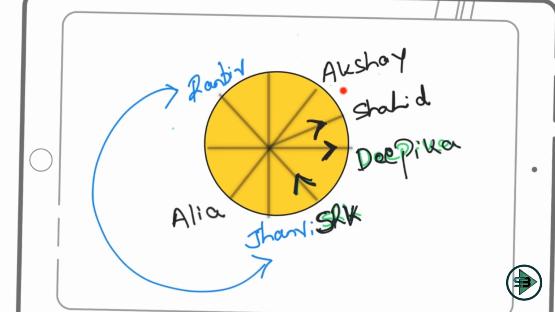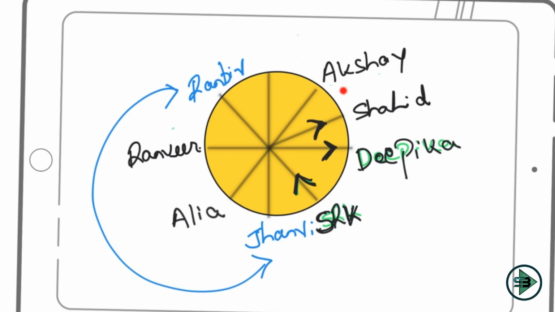Akshay sits second to the left of Deepika and third to the right of Ranveer. So I'll come here, third to the right of Ranveer. So let's go to this. Where can Ranveer be? It can be at third. Okay, so first, second, third. So this has to be my Ranveer. So let's put Ranveer here. So this is Ranveer. It is all in black because I know this position is definite.